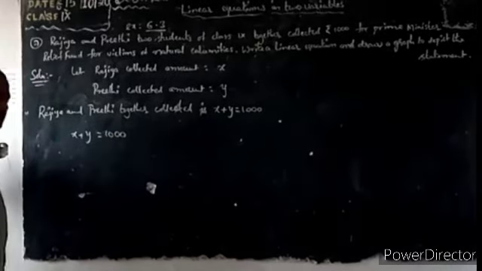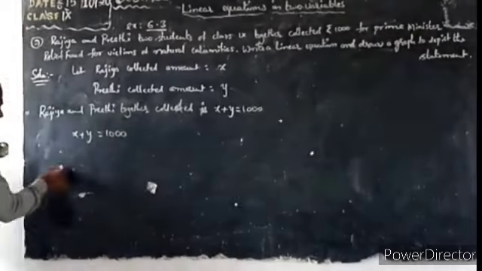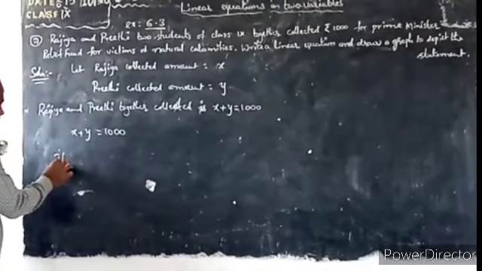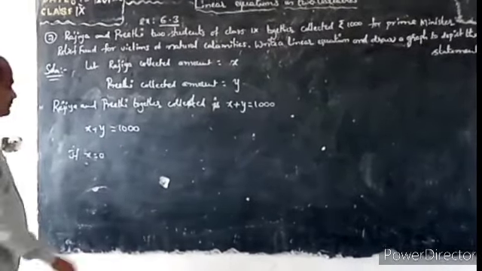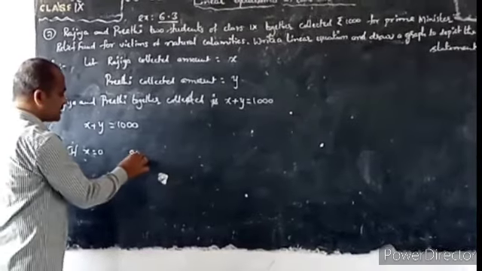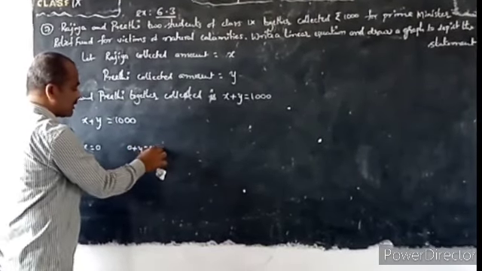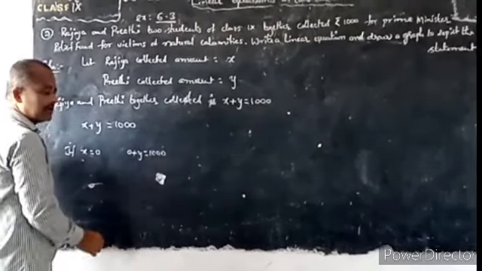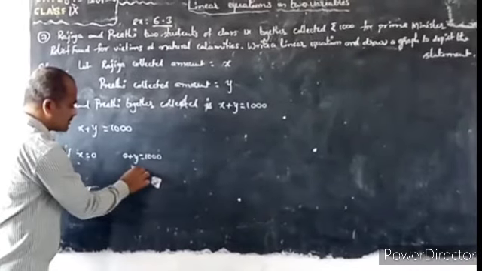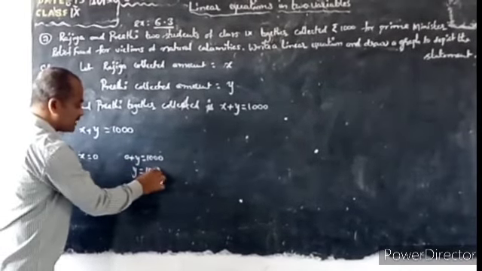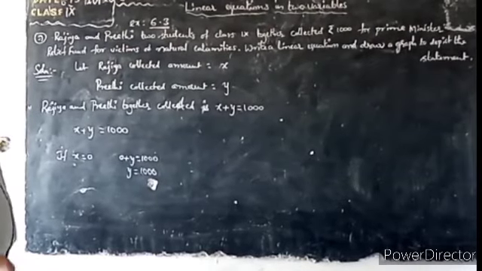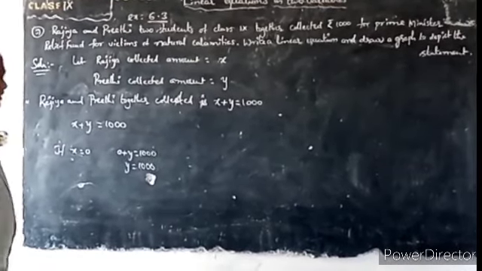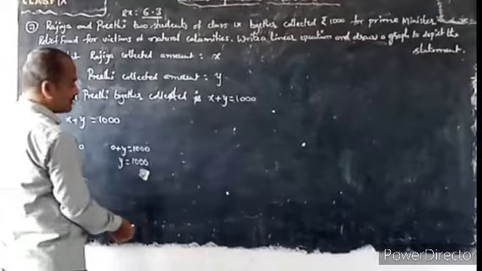Now if x is equal to 0, what will happen? 0 plus y is equal to 1000. 0 plus any number remains the same number. So y is equal to 1000.